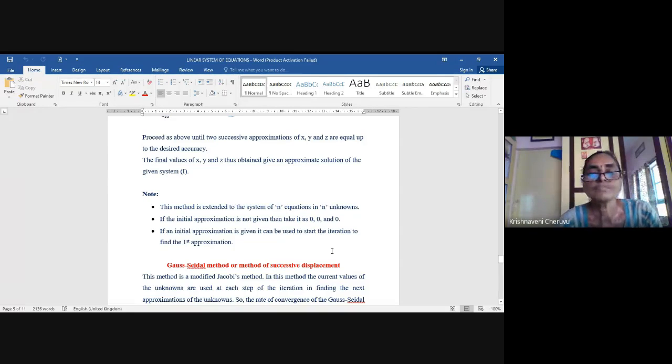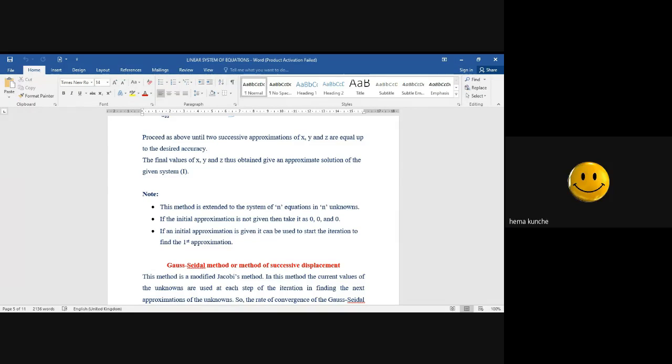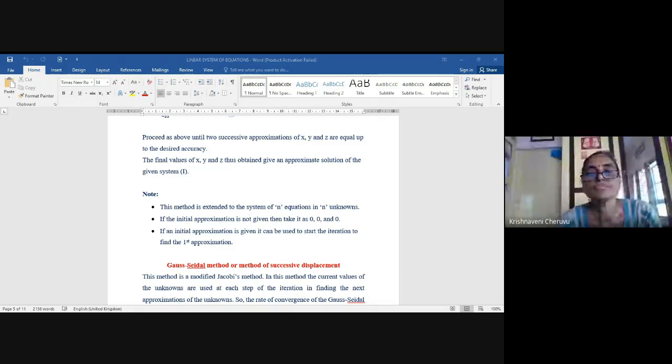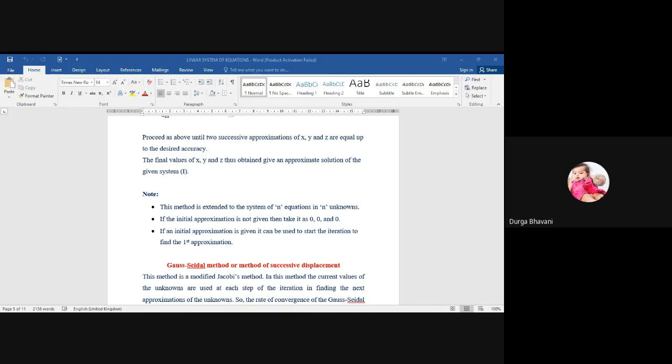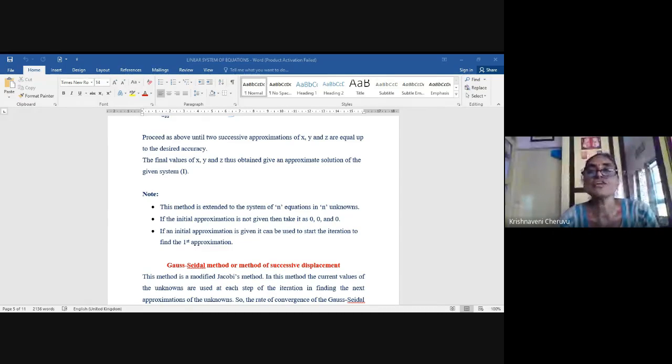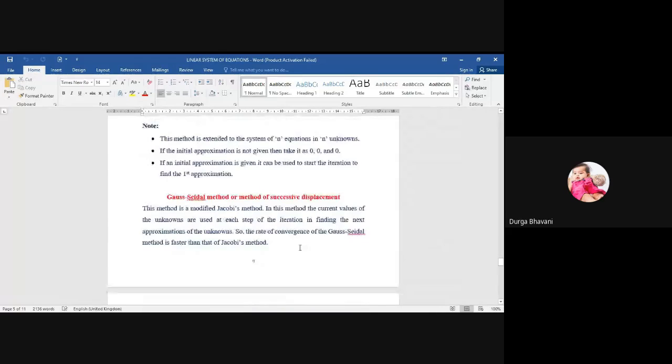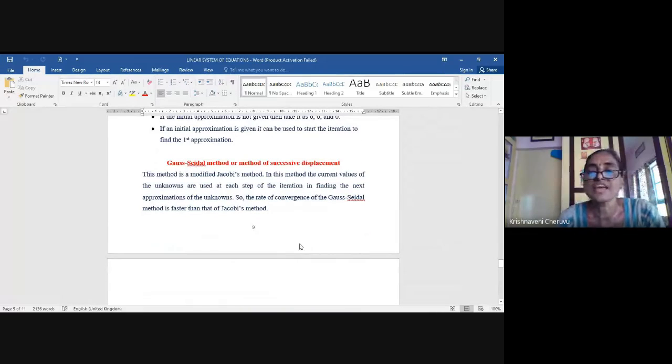Can you see? Can you see? Yes, ma'am. Yeah. Now let me continue with the second one. If you have any difficulty, please let me know. Otherwise, blindly I'll be going like this. Now, can you see the document, girls? Yes, ma'am.